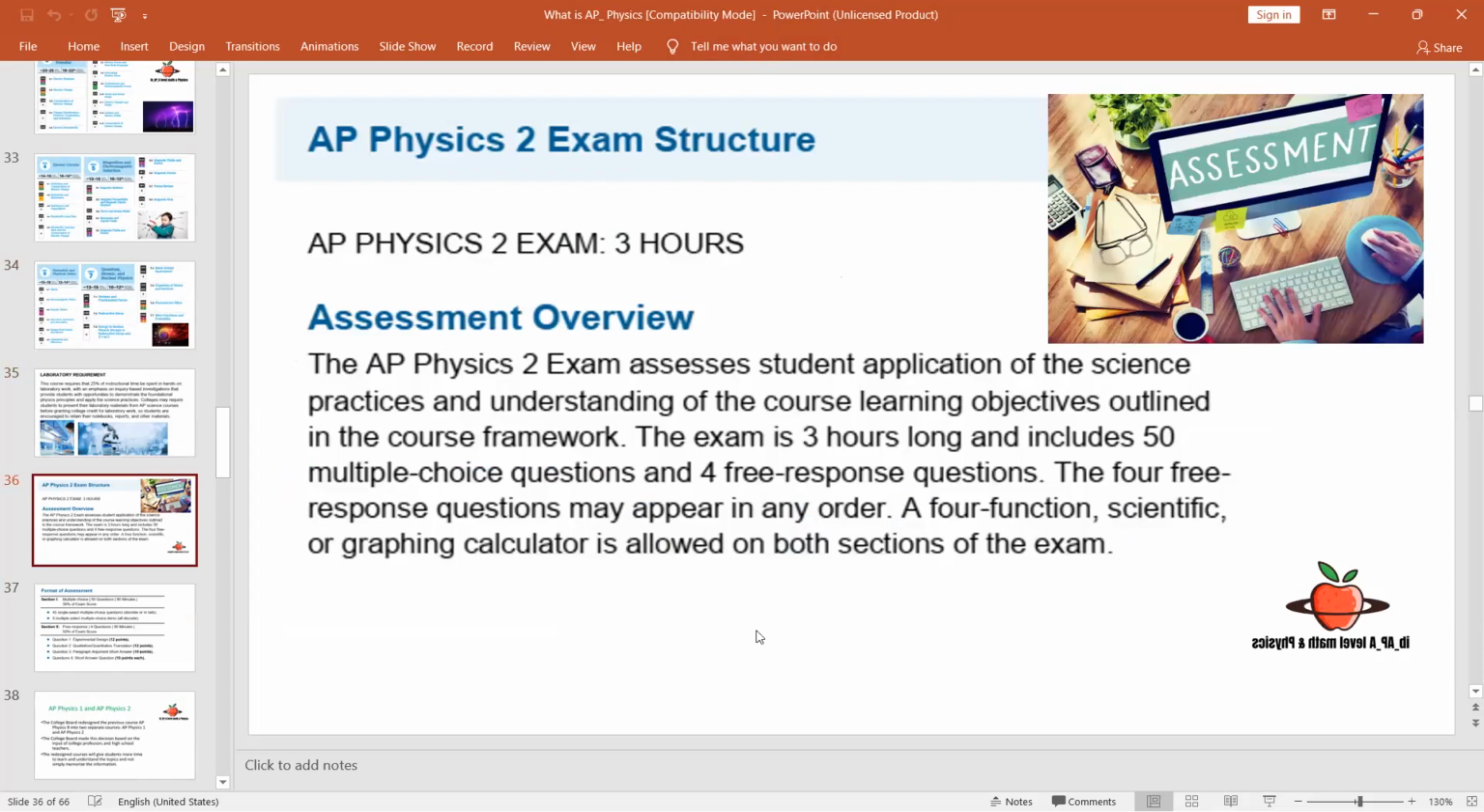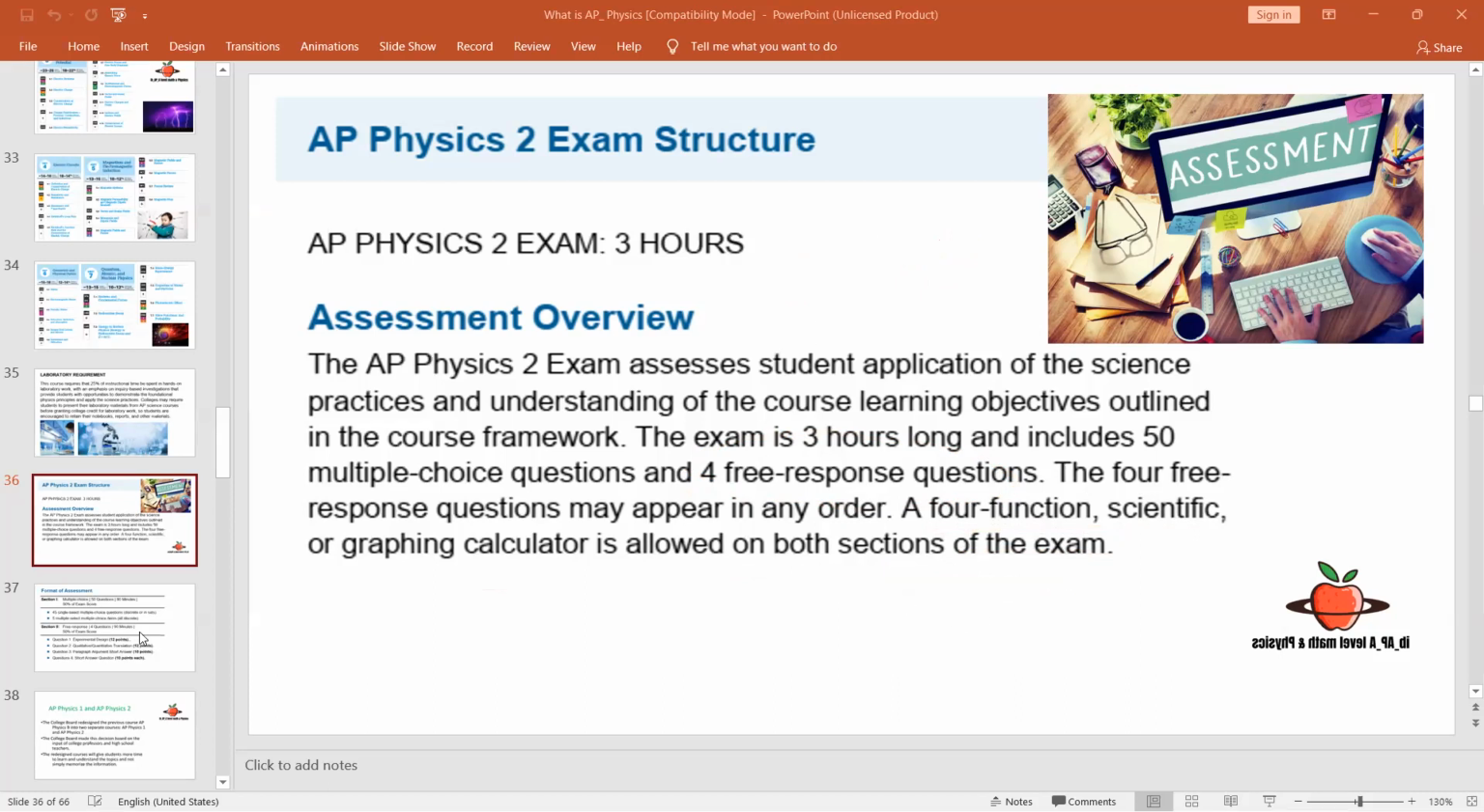AP Physics 2. Look at the exam structure of AP Physics 2. AP Physics 2 is also like AP Physics 1. It is a 3 hour long exam with 50 MCQ, multiple choice questions. And remember, it has 4 free response questions. In AP Physics 1, it was 5 free response questions. Here it is 4 free response questions. A scientific graphing calculator is allowed in both the exams.